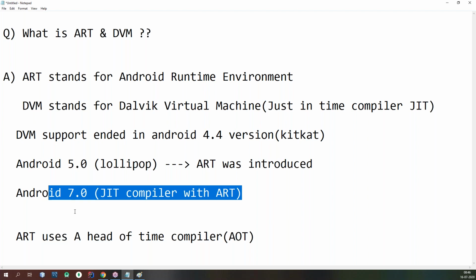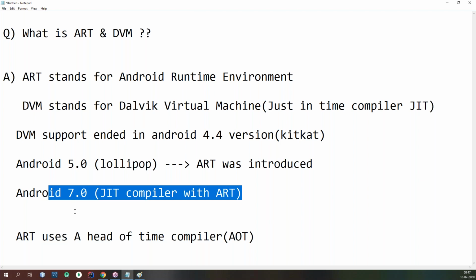ART uses two compilers, guys. The ahead of time compiler initially converts the whole DEX code into machine code instructions only one time, in the beginning, whenever your app is installed on your device. It's a one-time job that will be stored in your secondary memory.